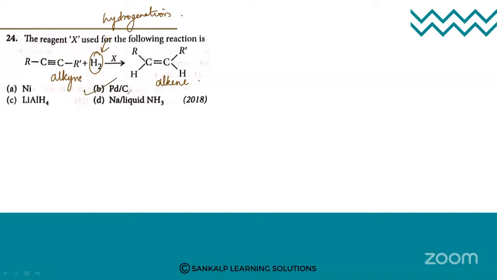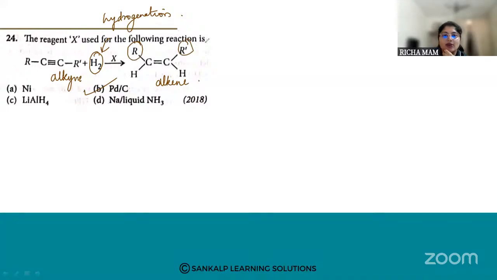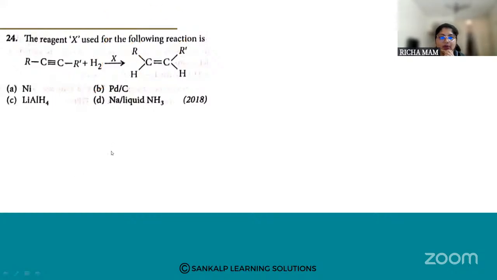So palladium in the presence of carbon. What you can see is the atoms on the same side of the double bond. What type of alkene are you getting? It is a cis alkene. We are doing hydrogenation, but the resulting alkene is a cis alkene. So if we want cis alkene, then we have to use palladium in the presence of carbon as a catalyst. So yes, the answer is correct. Very good. The necessary condition is that we require a cis alkene, so we have to use palladium in the presence of carbon.